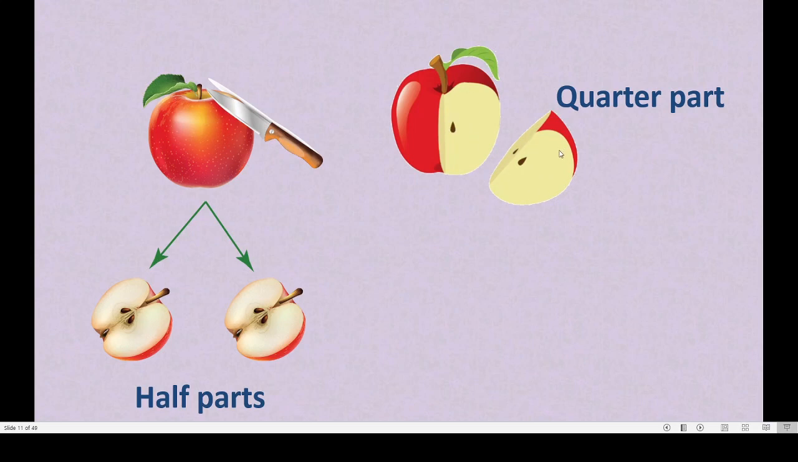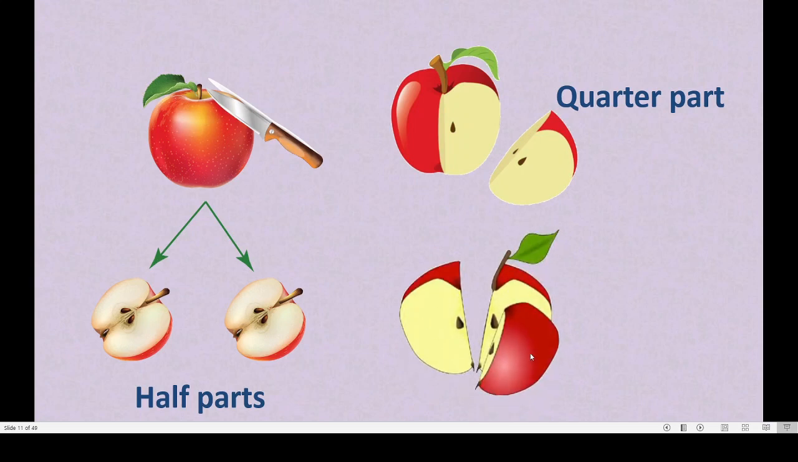Isn't it? Okay. And what about these 3 parts together? Yes, you know the name. You know how to read. What to say? Yes. 3/4 part. This is 1/4. This is 3/4. Got this?